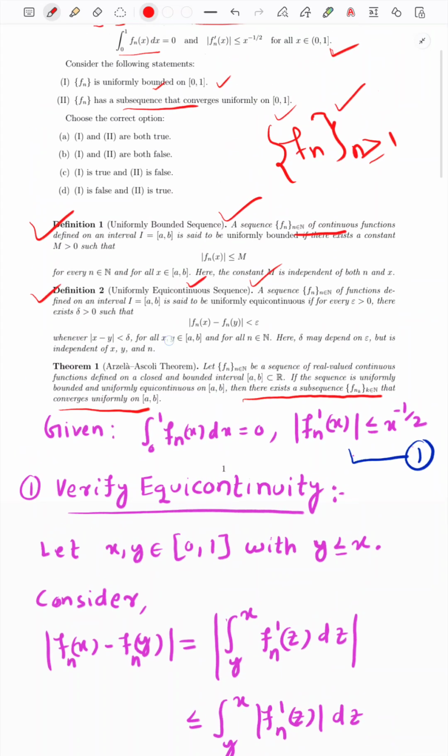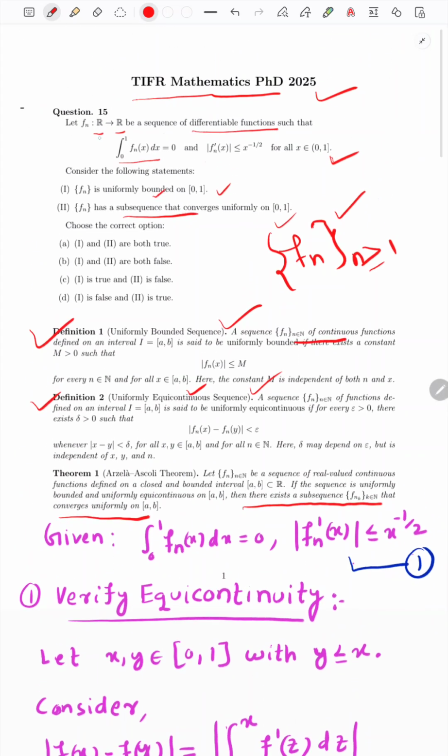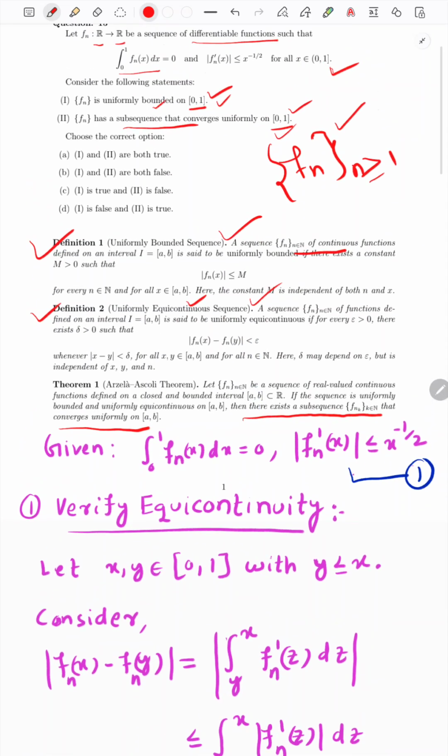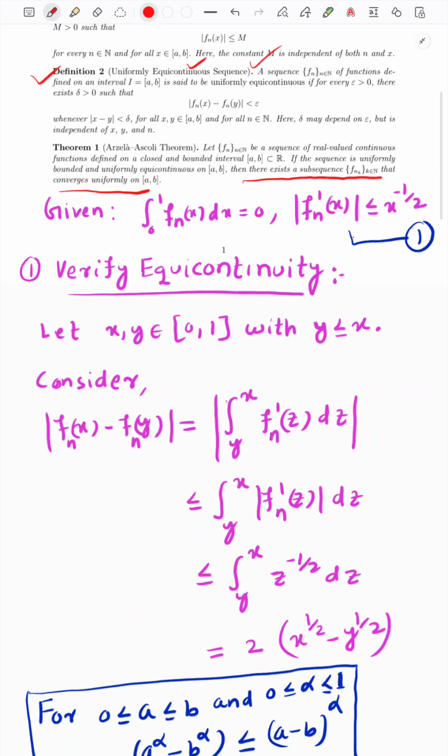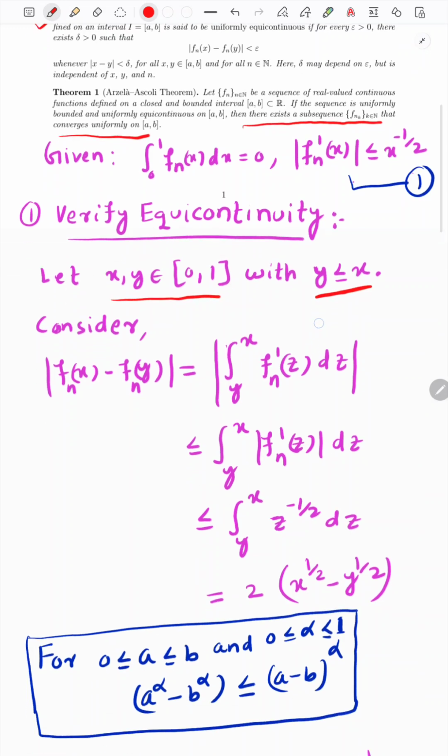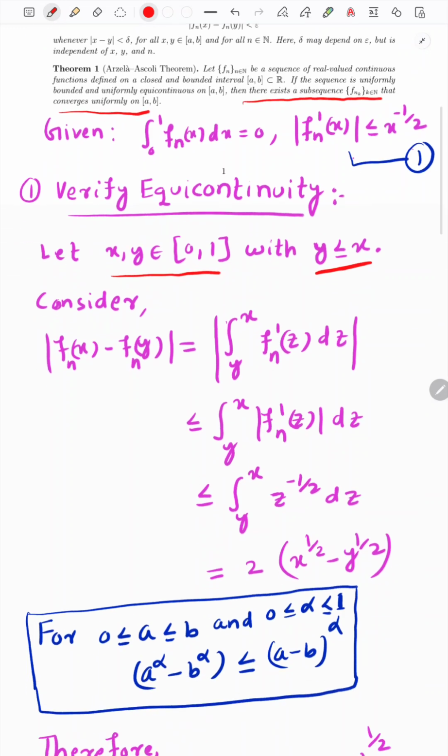But equicontinuous on which domain? It is not asking for the whole of R. In the question it is asking only for [0,1]. So in our discussion every point x, y we consider will lie in the closed interval [0,1], because our question is on the closed interval 0 to 1. We take x and y in [0,1], and since either y is less than or equal to x or x is less than or equal to y, without loss of generality we take y less than or equal to x.